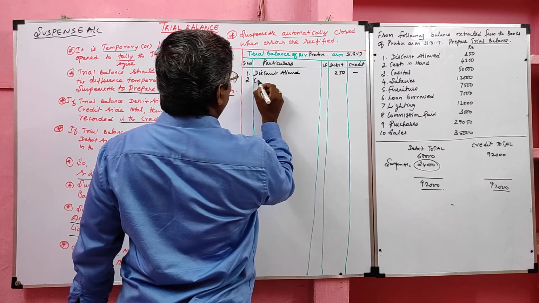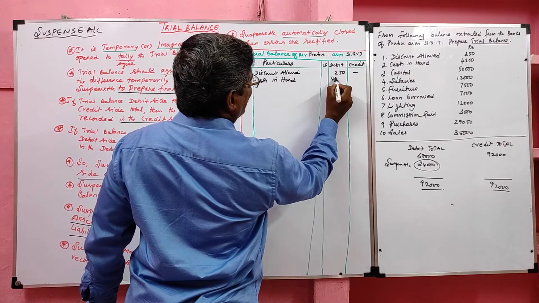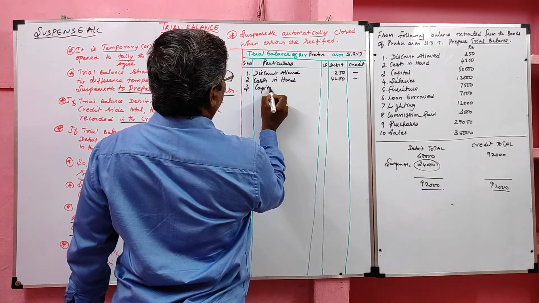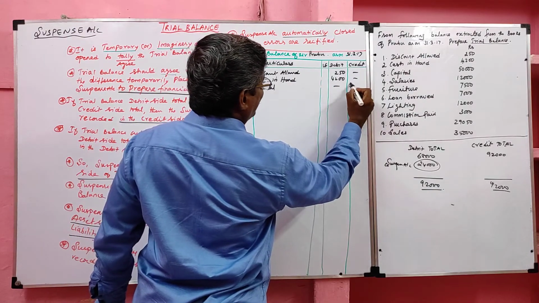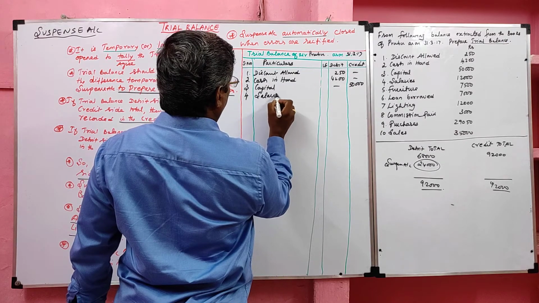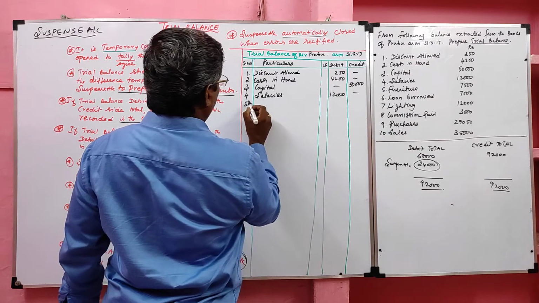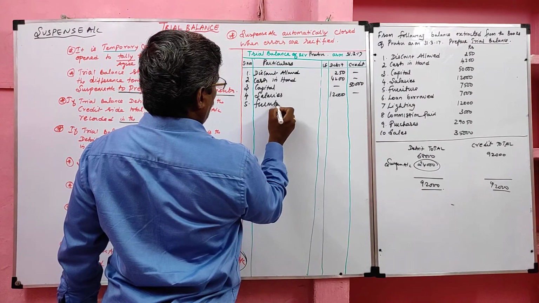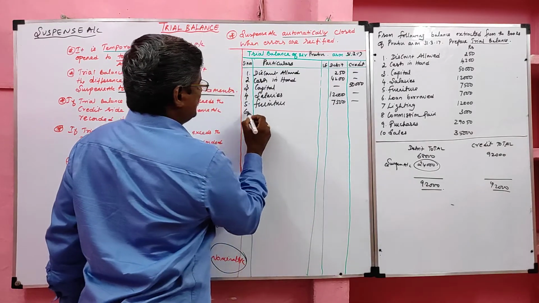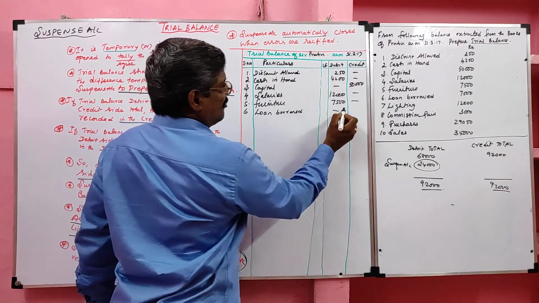Second item is cash in hand. It is an asset, debit side. Third one, capital. Capital is a liability recorded in the credit side. Fourth one, salaries. It is an expense recorded in the debit side. Fifth one, furniture. It is an asset recorded in the debit side. Sixth one, loan borrowed. Loan borrowed is a liability recorded in the credit side.